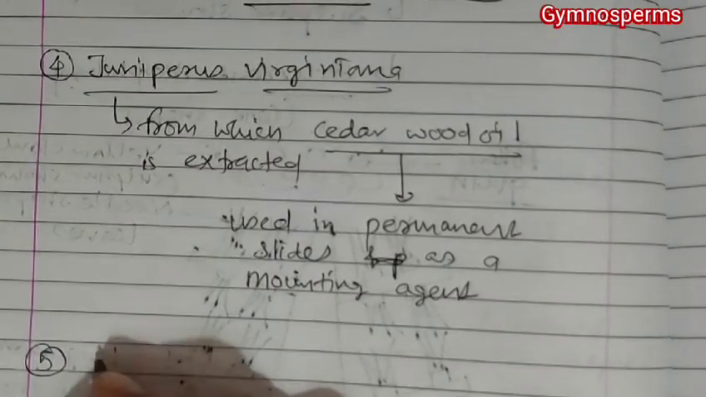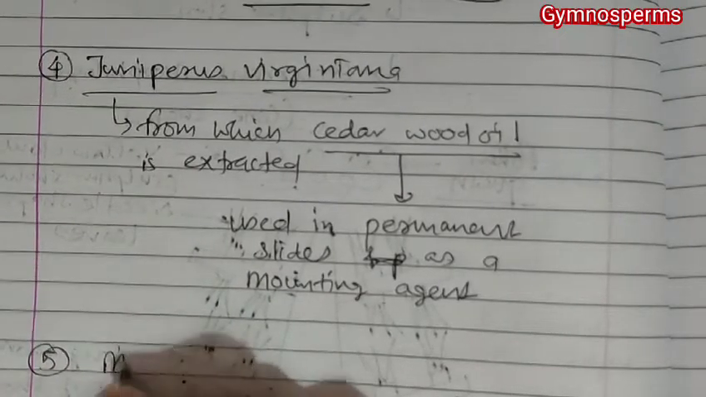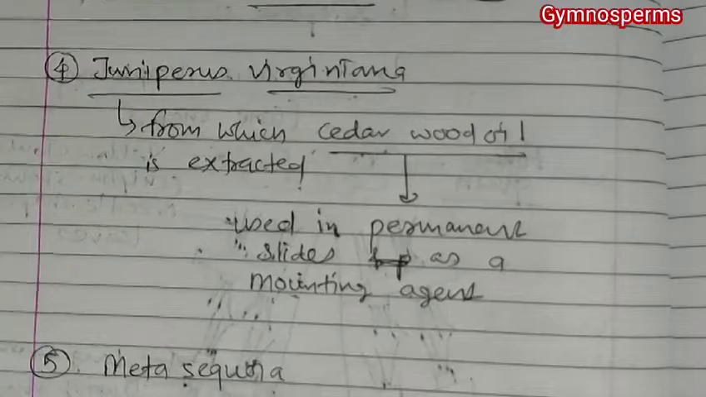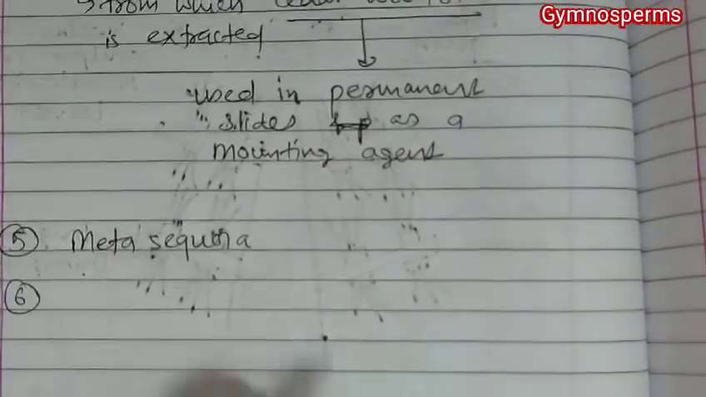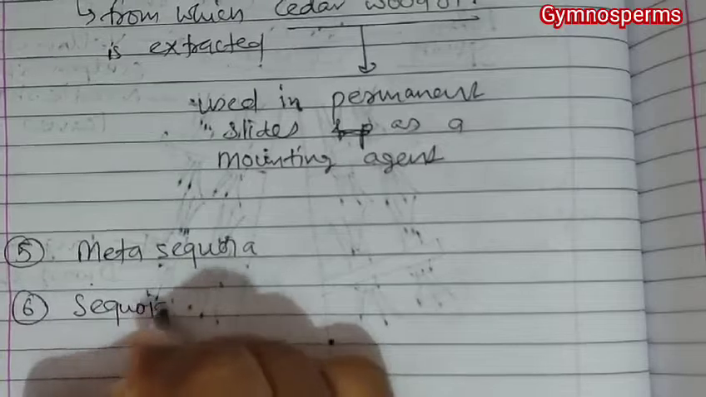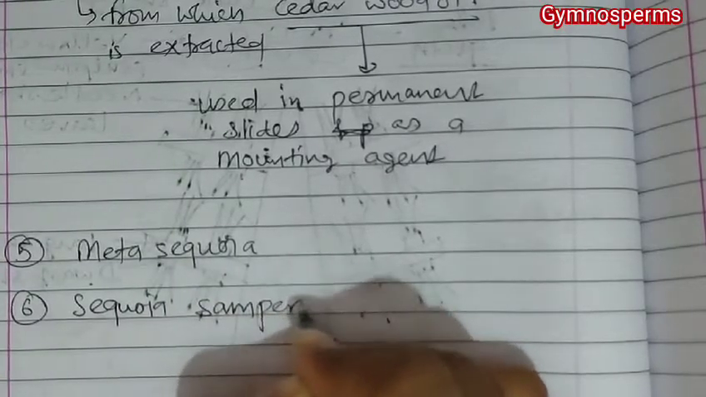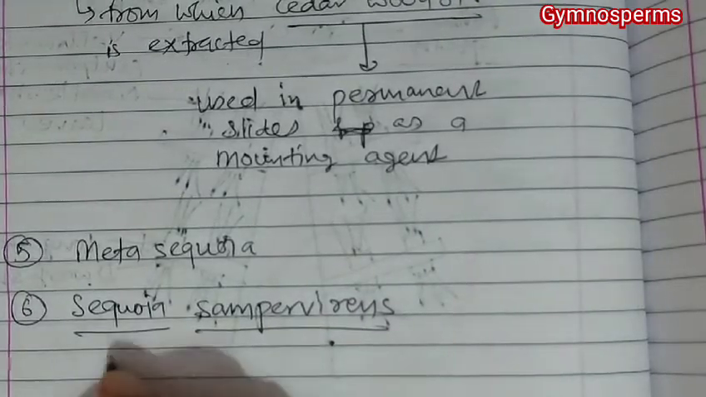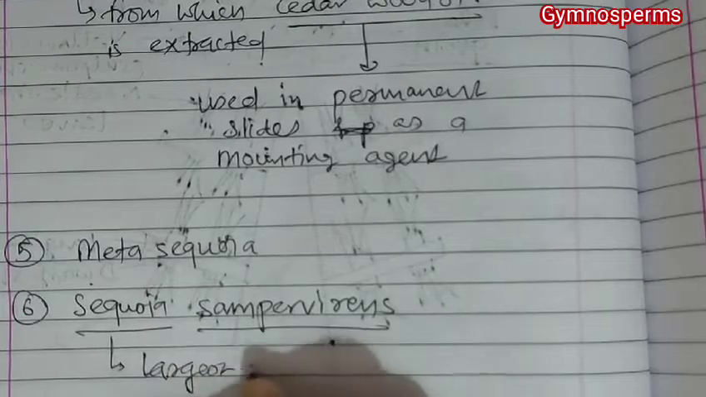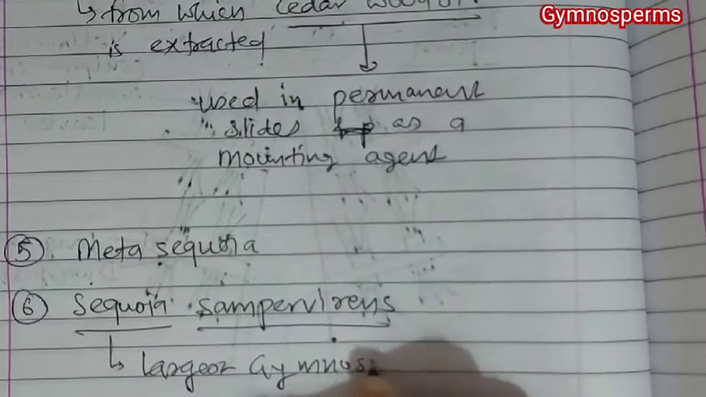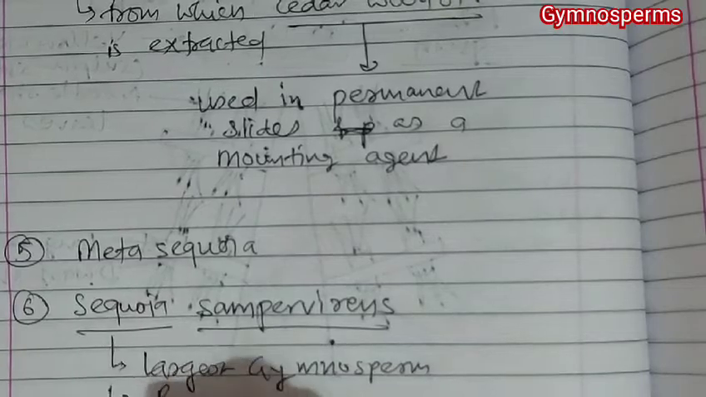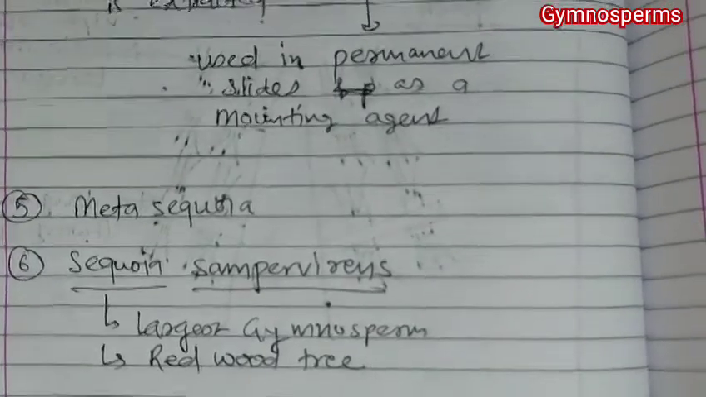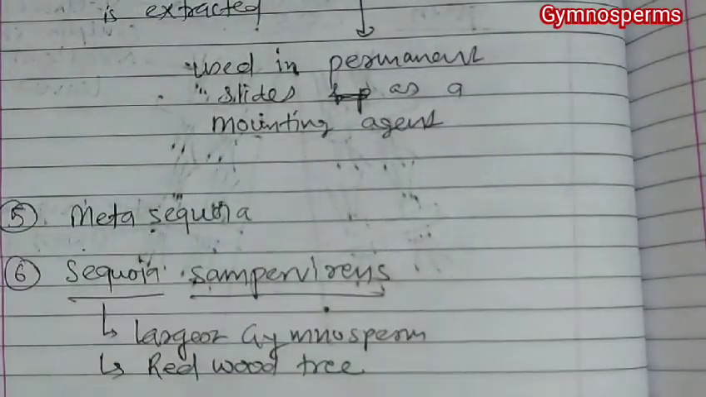Next example is Metasequoia, and sixth is Sequoia sempervirens. This Sequoia sempervirens is the largest gymnosperm, and it is also known as the redwood tree. Okay, so that is all about the particular examples of the conifers.